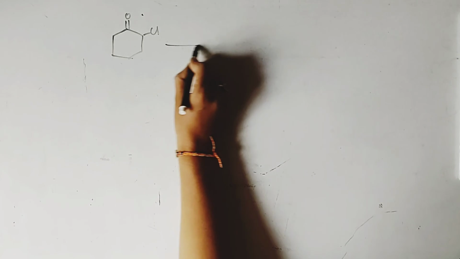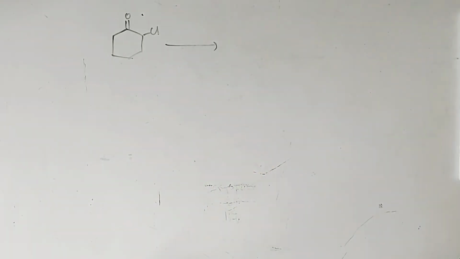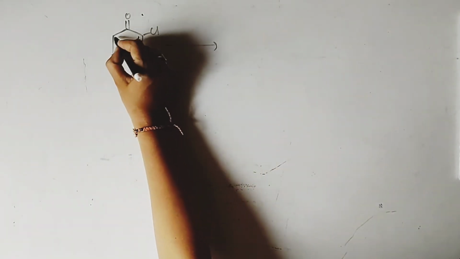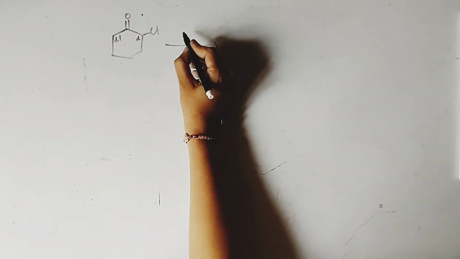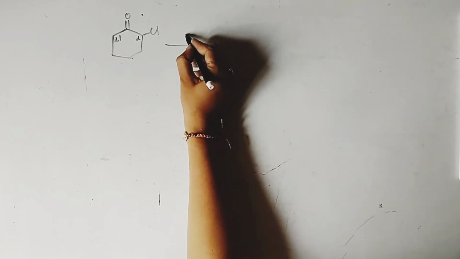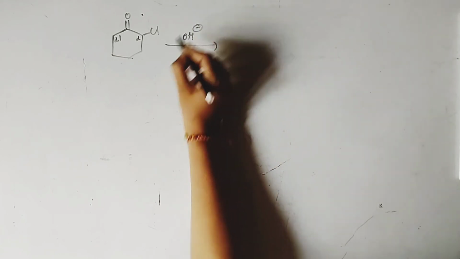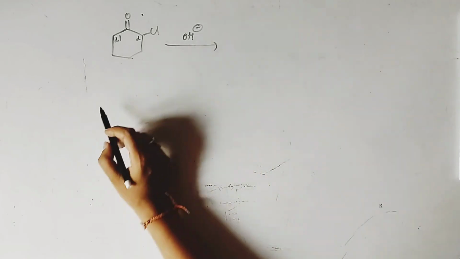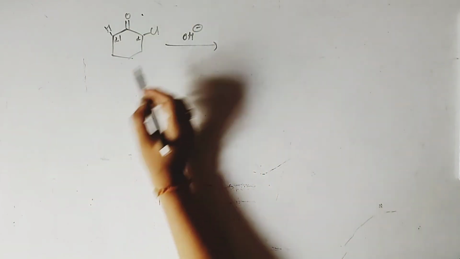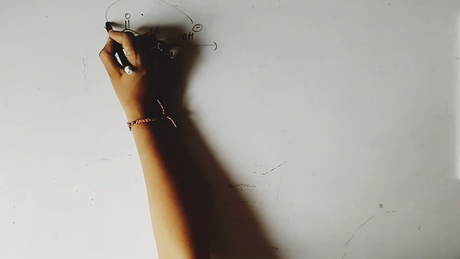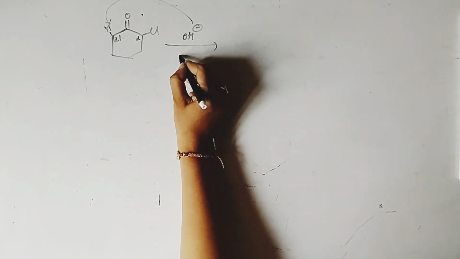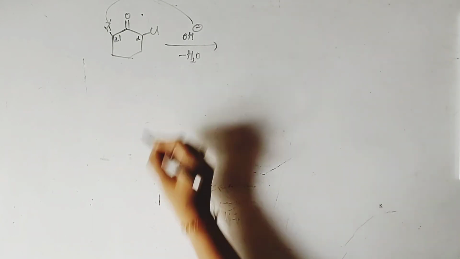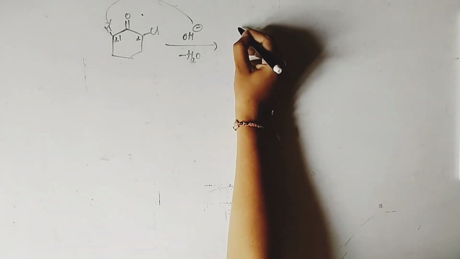The first step, we know, is the removal of the alpha dash proton. Here also we have two alpha positions, this is alpha and this is alpha dash. In the presence of a strong base, I am here taking hydroxide as a base, and this hydroxide will abstract one of the protons from here, that is the alpha dash proton, and a water molecule gets eliminated in this step. So that will lead to the formation of enolate.